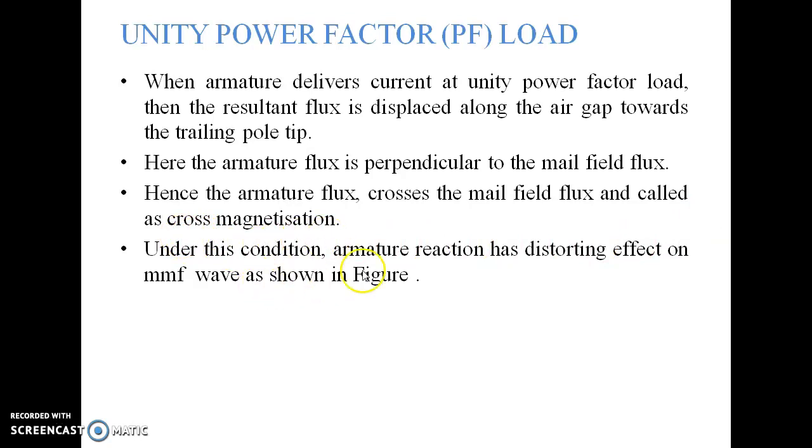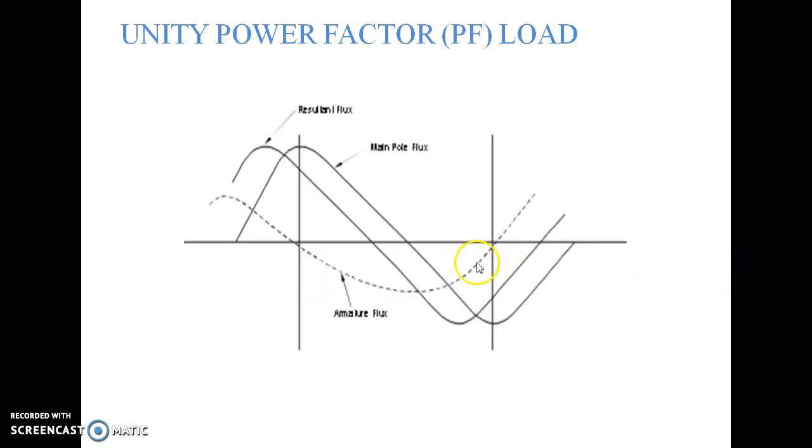Under this condition, armature reaction has a distorting effect on the MMF wave as shown in the figure. We will see the figure now. For unity power factor load, this is the armature flux. This is the main field pole flux. Now, this is the resultant flux. This resultant flux is cross-magnetizing type.